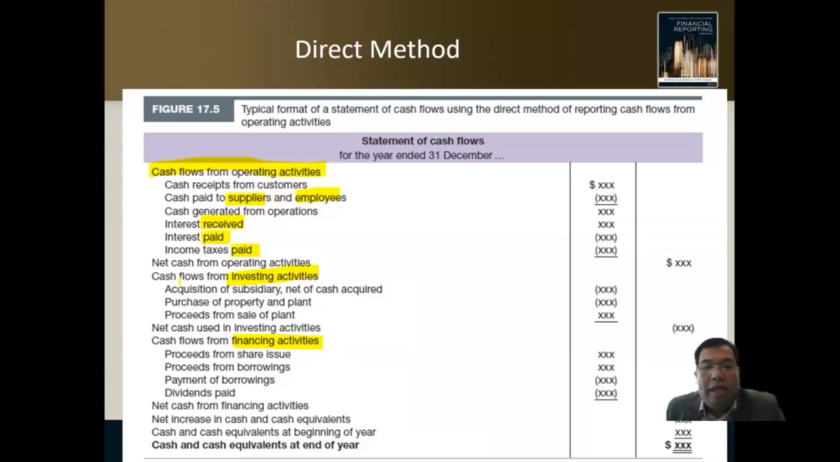And then cash flow from investing activity means the acquisition of subsidiary, how much you pay for that, purchase of property, plant, equipment, or you sell your assets, the proceed from selling the PPE. So this is more straightforward. Same goes to your financing, proceed from the share issue, from the borrowing, payment of borrowing, payment of dividend. So it's very straightforward.